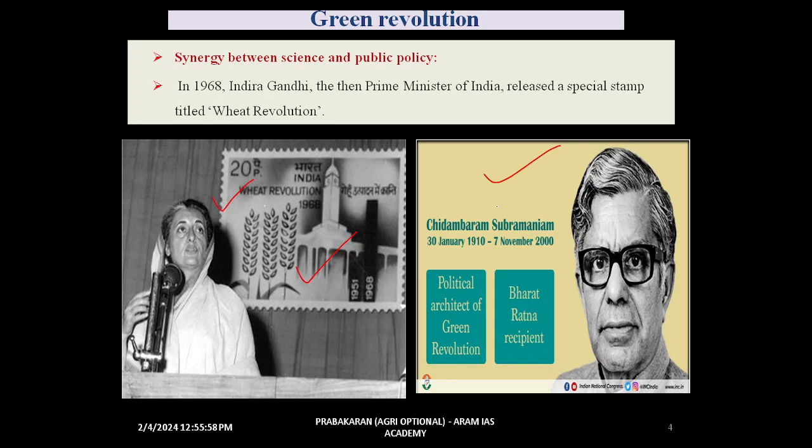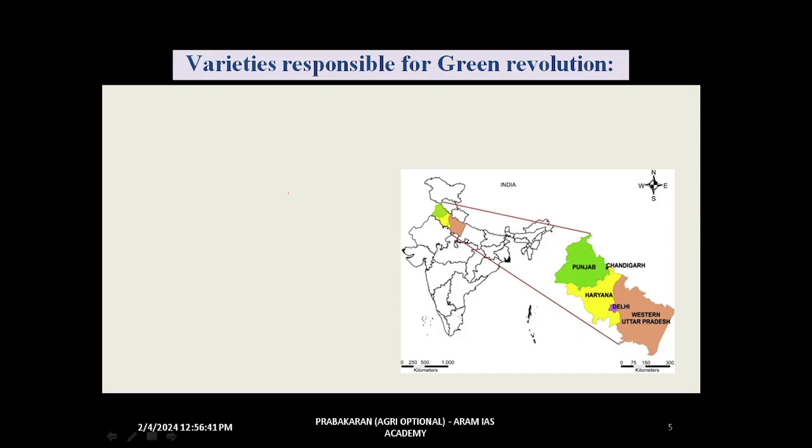In 1968, Indira Gandhi, the then Prime Minister of India, released a special stamp. This was that stamp. It was released for the Green Revolution, especially the wheat revolution in India. So what are the varieties that were responsible for the Green Revolution? As I mentioned earlier, the varieties were introduced from CIMMYT in Mexico for wheat, and for rice, from IRRI, Philippines.